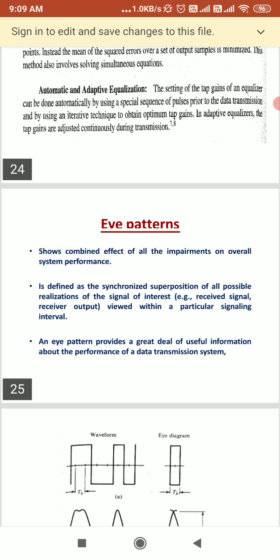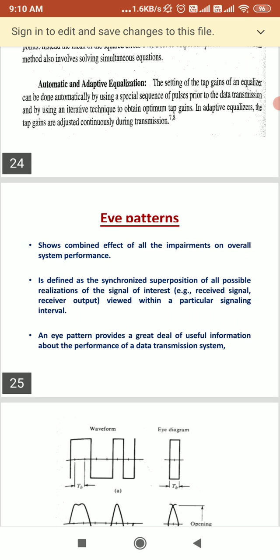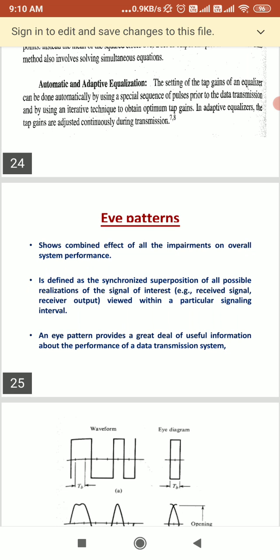One way to study intersymbol interference in a data transmission system experimentally is to apply the received wave to the vertical deflection plates of an oscilloscope and a sawtooth wave at the transmitted symbol rate to the horizontal deflection. It means what?